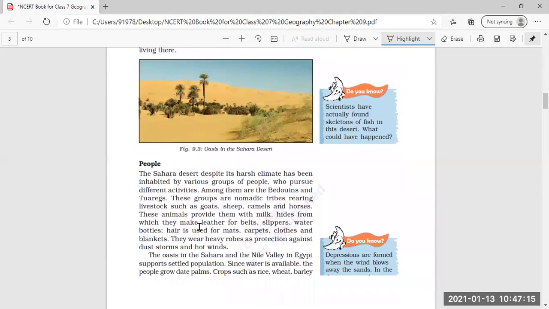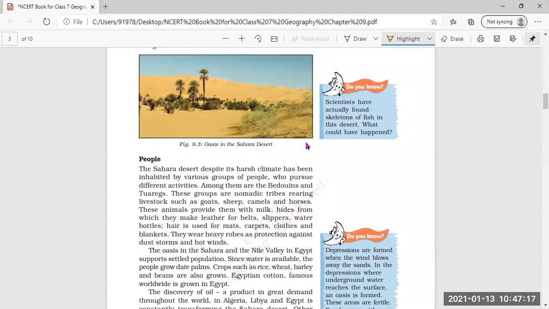Now coming to the people. The Sahara Desert, despite its harsh climate, has been inhabited by various groups of people.